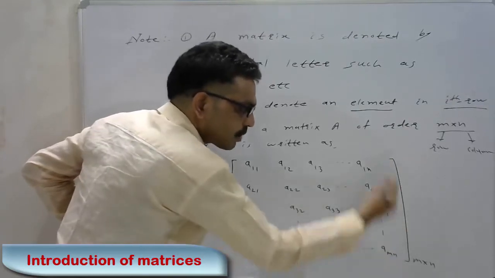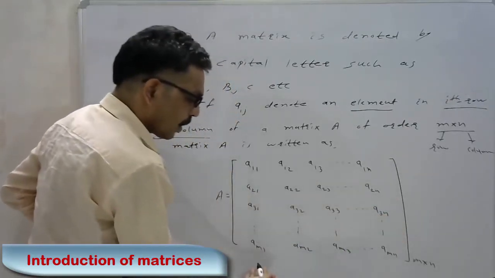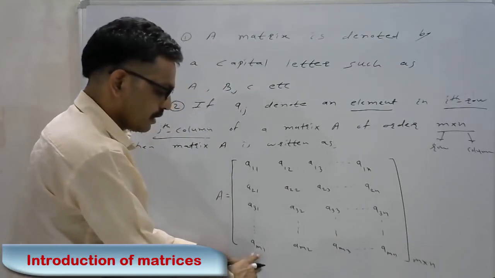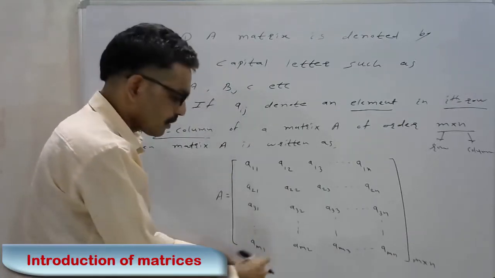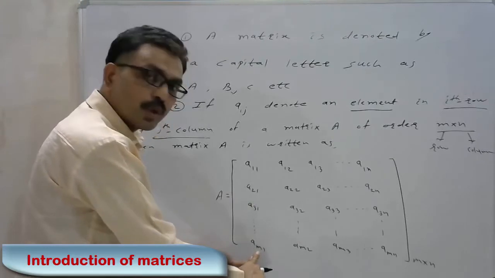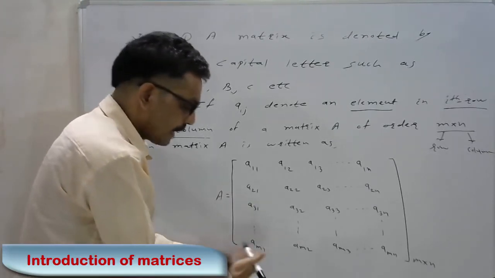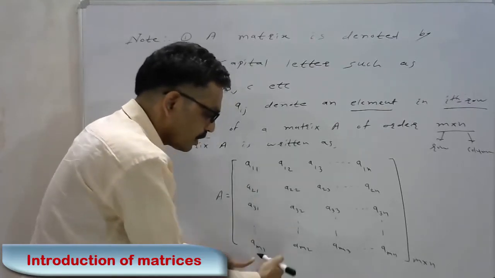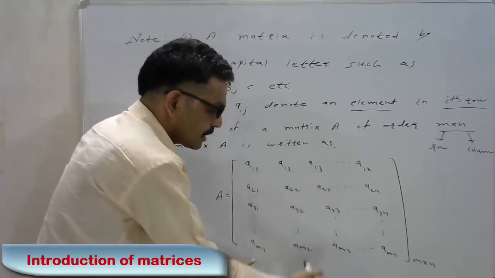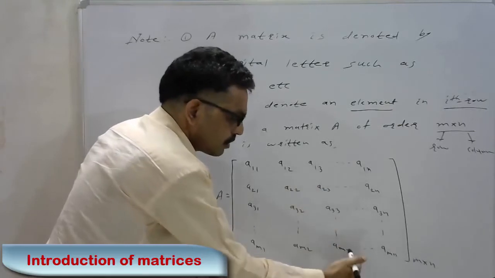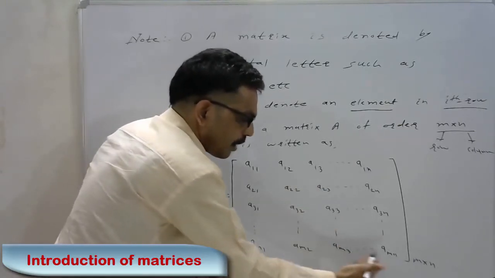That is the third row, nth column, and so on up to the last row. That is the nth row, first column. The first suffix shows the row and the second suffix, 1, shows the column. Then nth row, second column, nth row, third column, and so on.